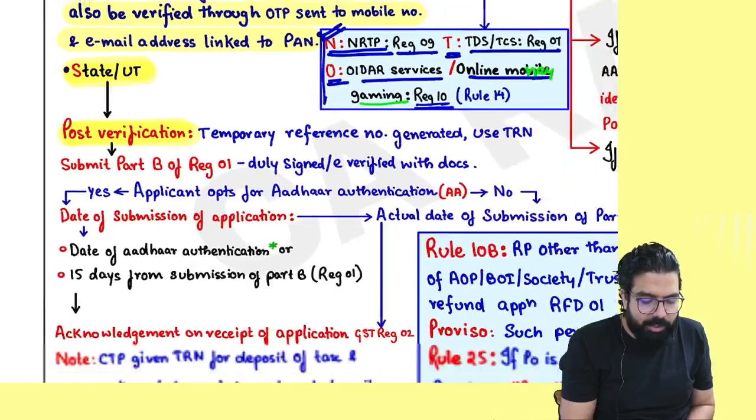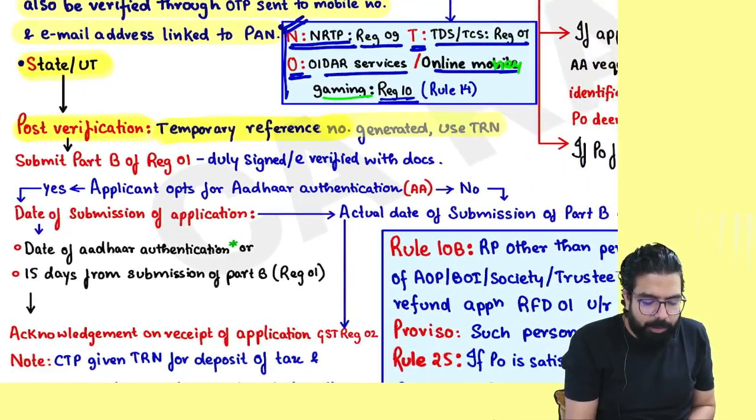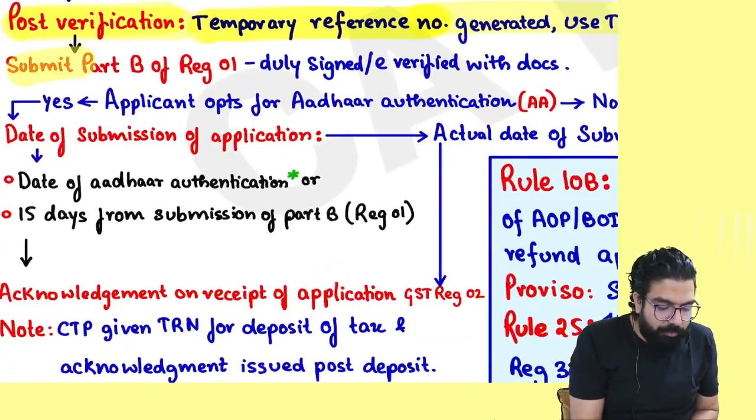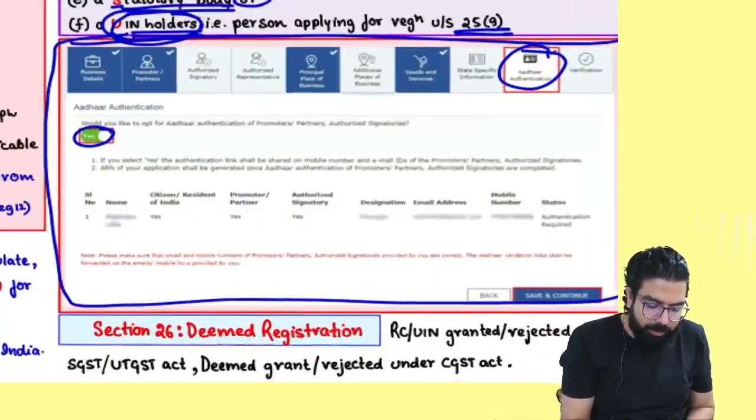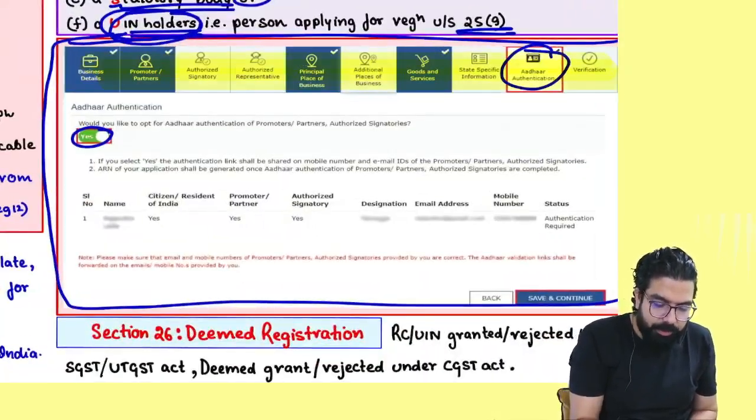Once verification is done, you will be granted what? Temporary reference number will be generated. Now you have to go ahead and fill part B. Sir, where is the part B? This is the part B.